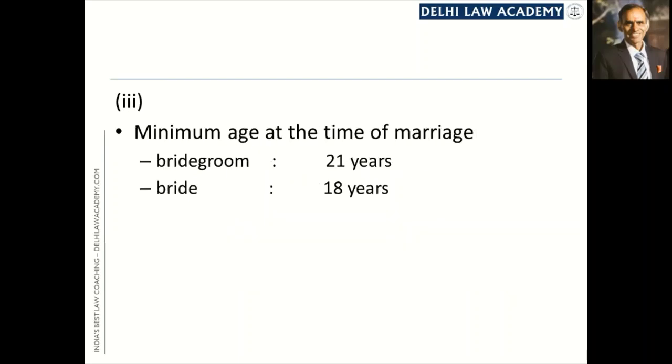The third condition is that at the time of the marriage, the bridegroom should have completed the age of 21 years and the bride should have completed the age of 18 years. This condition will not be satisfied if the bridegroom is less than 21 years of age at the time of the marriage, or where the bride is of less than 18 years of age at the time of marriage. This is what is known as the minimum age of marriage. The minimum age of marriage for a man is 21 years. The minimum age for marriage for a woman is 18 years.